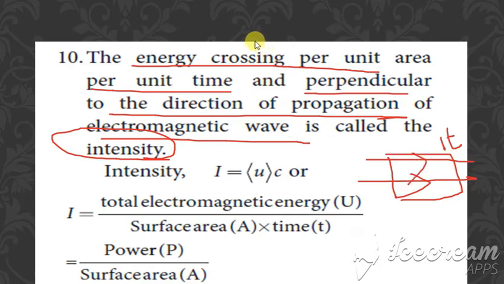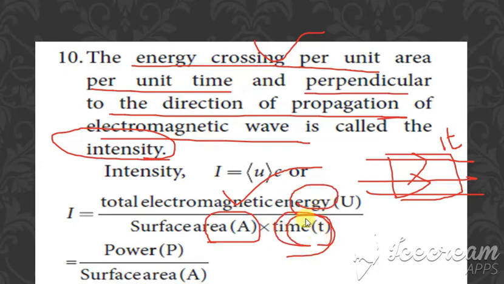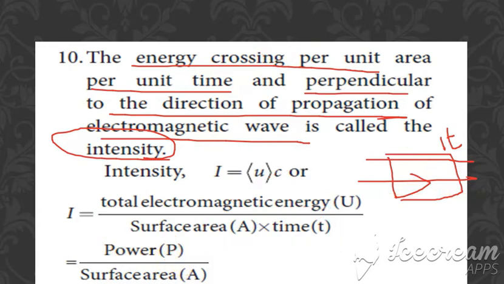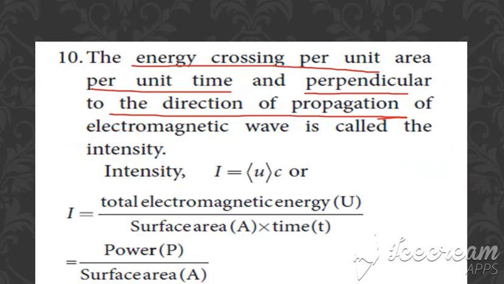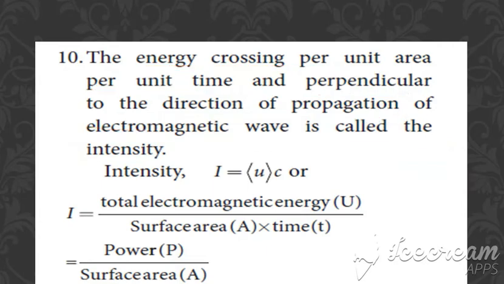So intensity is equal to total electromagnetic energy divided by the area into time, and energy by time can be written as power. So intensity is equal to power by surface area. So the electromagnetic waves give the intensity, which is crossing per unit area per unit time.